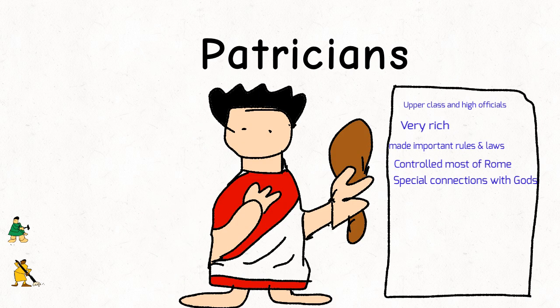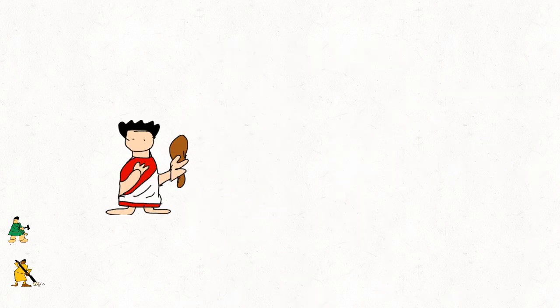Patricians were the more upper class and high officials group of people. They were very rich. Patricians had most power over the Senate. They made really important rules and laws. Sometimes plebeians worked for them. They controlled most of Rome. They were believed to have special connections with the gods and did religious rituals. Some served as judges. Some were military workers.